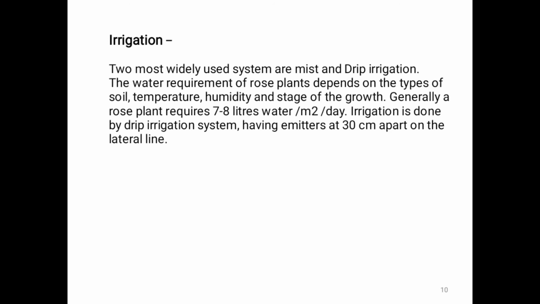Generally, a rose plant requires 7 to 8 liters of water per meter square per day. Irrigation is done by a drip irrigation system having emitters 30 cm apart on the lateral line.